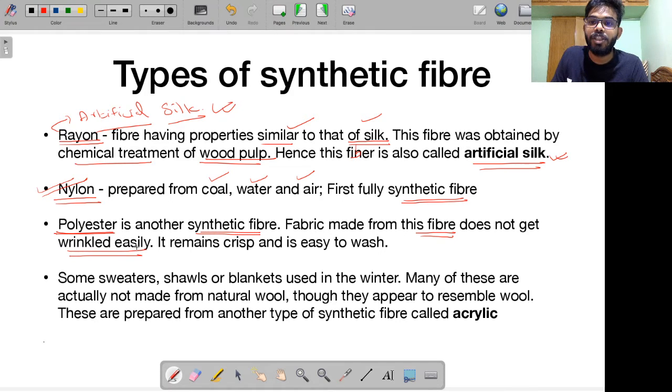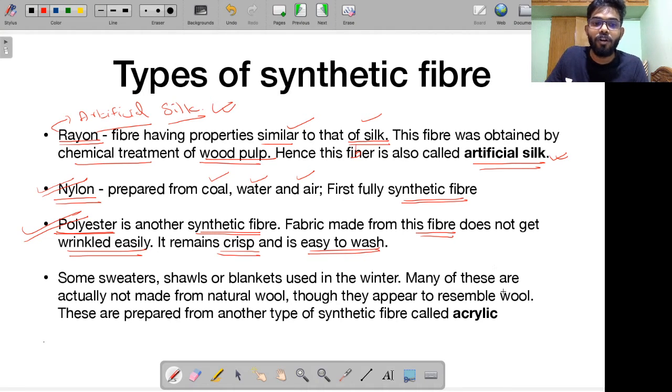If you have polyester shirts, they don't get wrinkled so easily. They remain crisp and often it is very easy to wash them, right? This is polyester, yet another synthetic fiber. Then you see there are some sweaters, shawls or blankets that are used in winter. Many of them, remember, even though they resemble wool, they are actually not wool. Right? They are made of some other synthetic fiber. It is called acrylic.